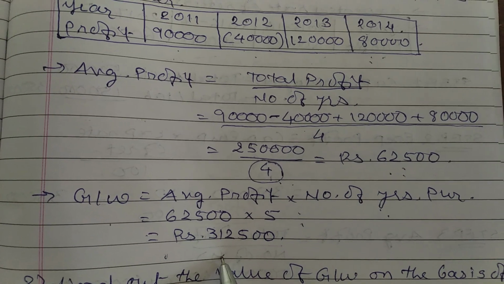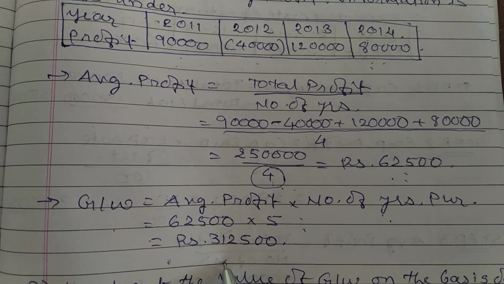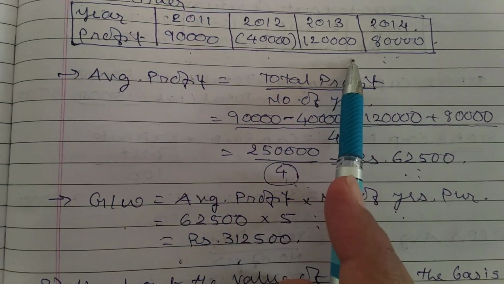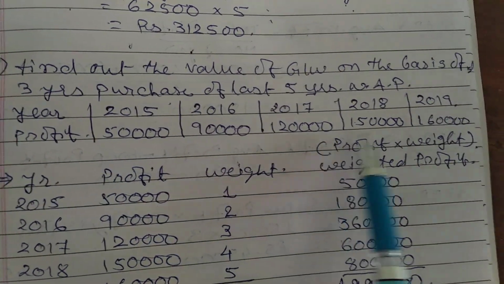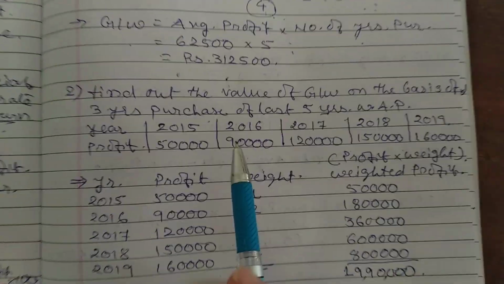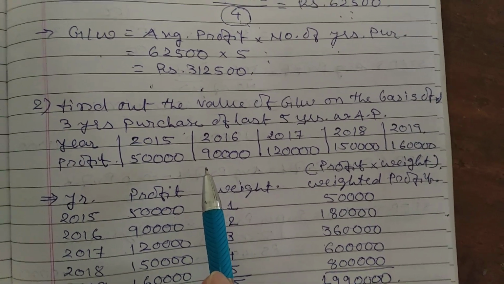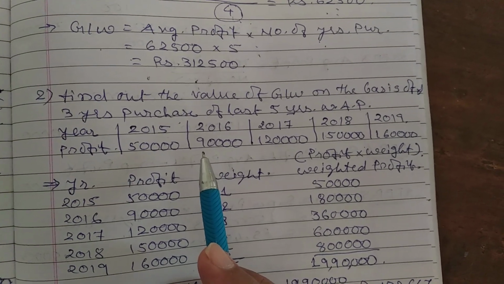It may be possible the sum may mention to use the appropriate method. Appropriate means you should identify whether the profit is of mixed nature or whether the given profit is in continuous form. Okay, that means what? If it is continuously increasing or decreasing, then the method would be the weighted average profit method, and if it is mixed, then it is the simple average profit method.